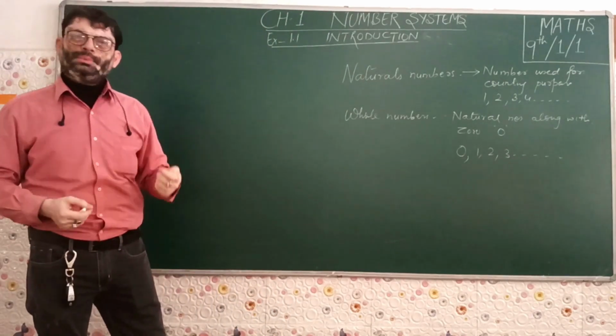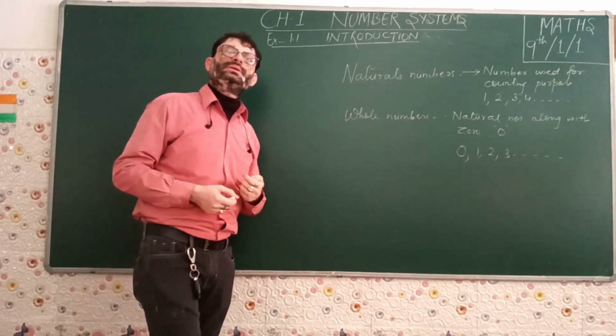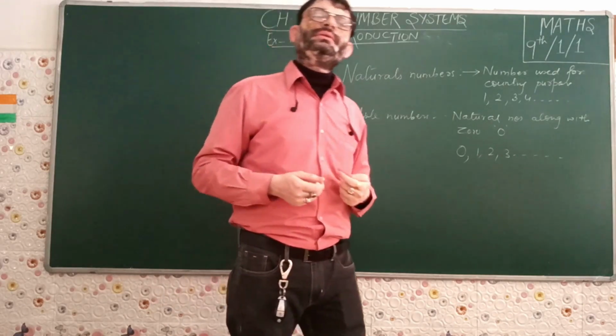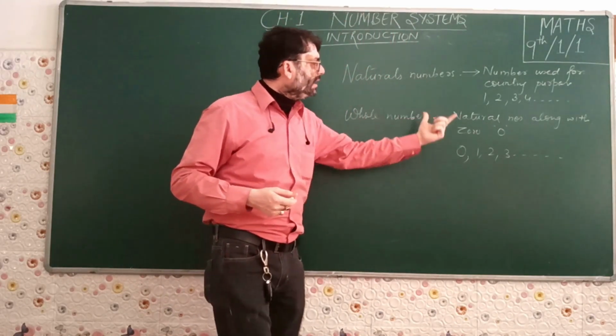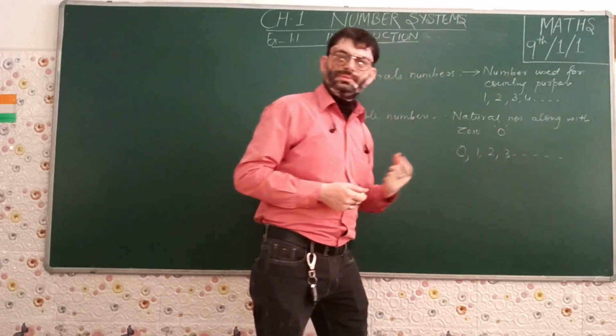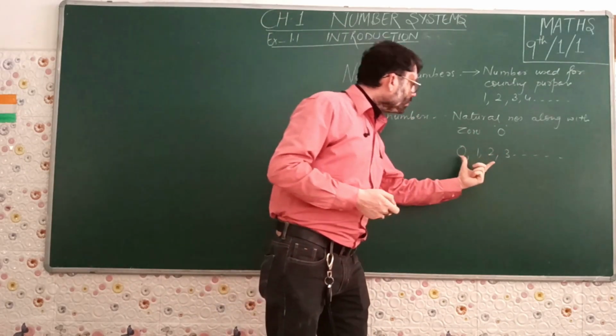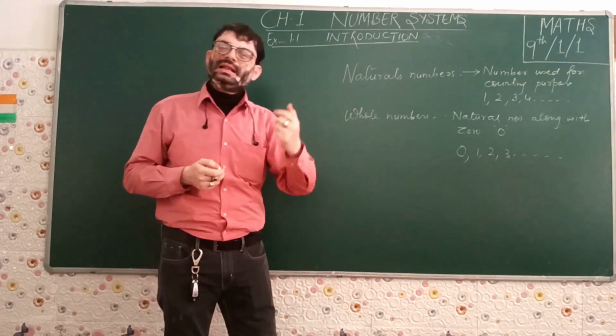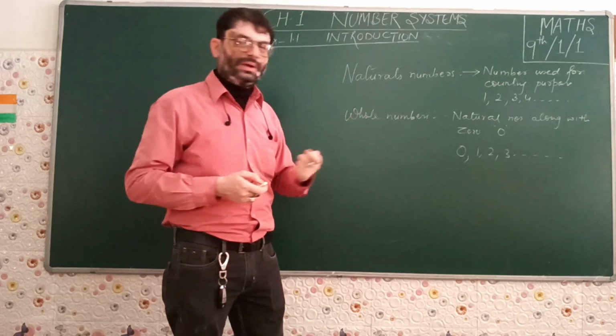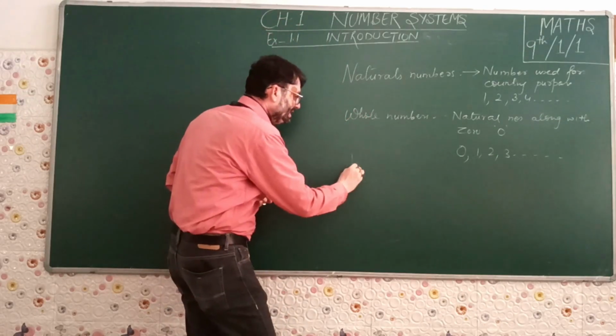Prime numbers, composite numbers, various types of numbers were introduced in our previous classes. These are the most important numbers that we came across. Then what about the negative parts that we have studied in our previous classes 7th and 8th? Those were termed as integers.